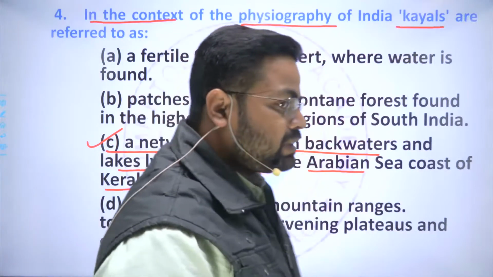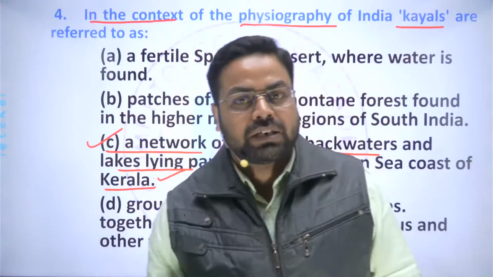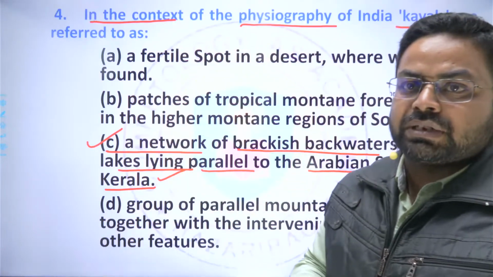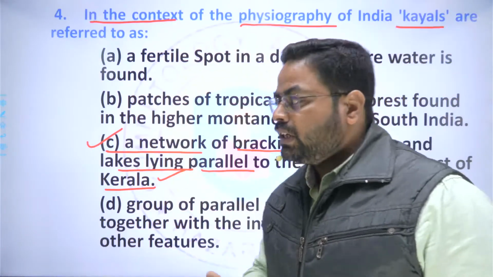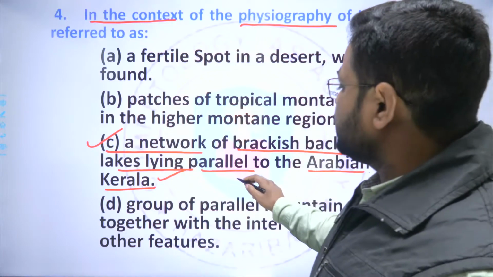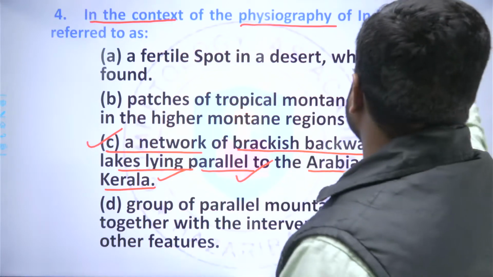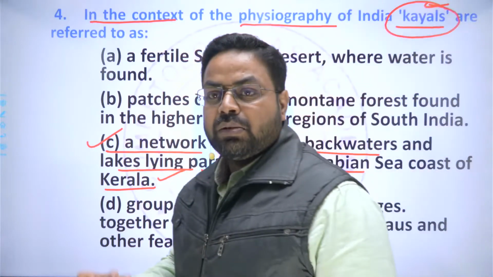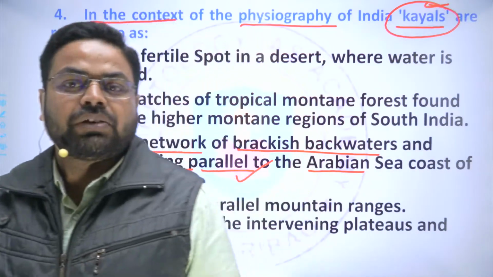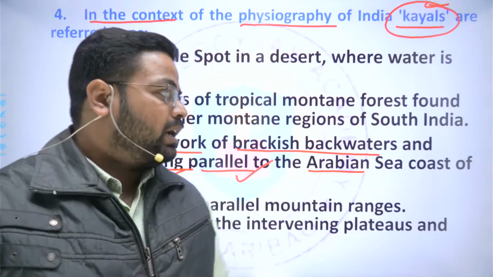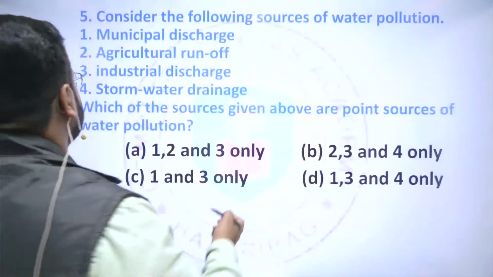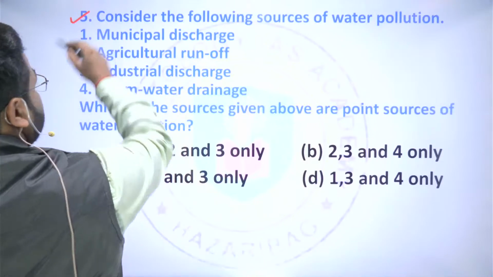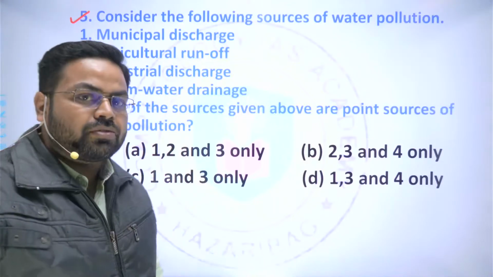So in different regions, these brackish backwaters are known by different names. In the context of Indian physiography, the nomenclature provided to this type of physiography is Kayals. And the next question is: consider the following sources of water pollution.